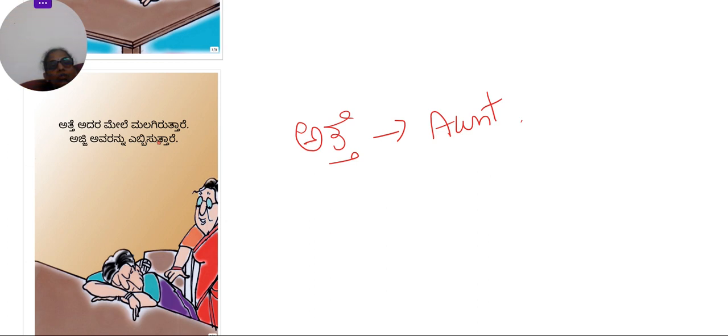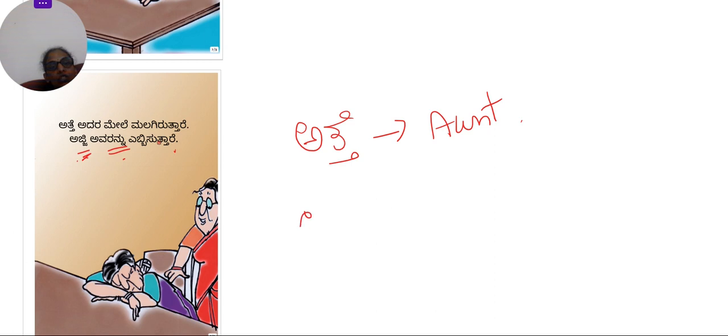Ajji avarannu ebbisuttare. See here, avarannu is there. Okay. Ajji avarannu ebbisuttare. Again here, for ajji, we are not saying the suffix, we are just saying ajji. Okay. So, here also, the first pratyaya, that is u, is missing. Okay. So, ajjiyu avarannu ebbisuttare. Ebbisu means to wake up.